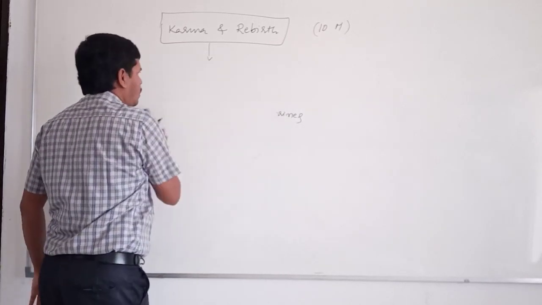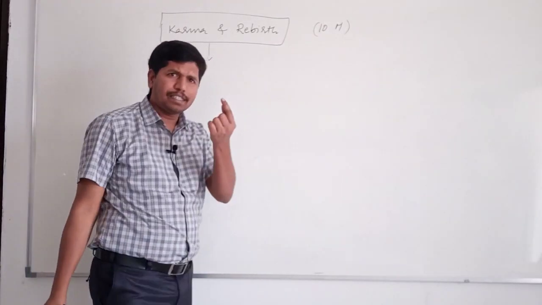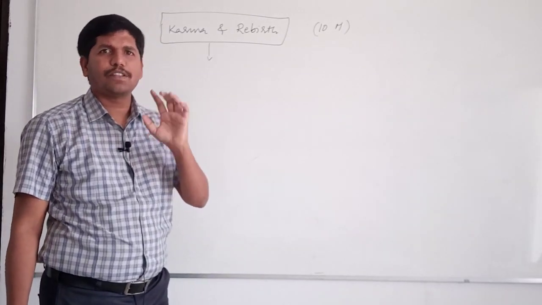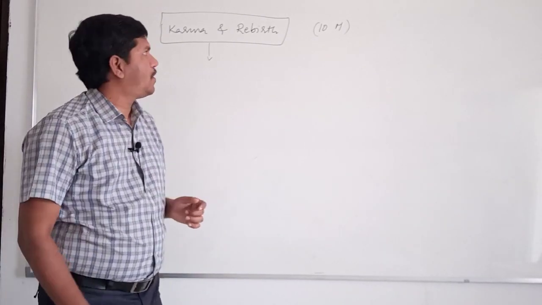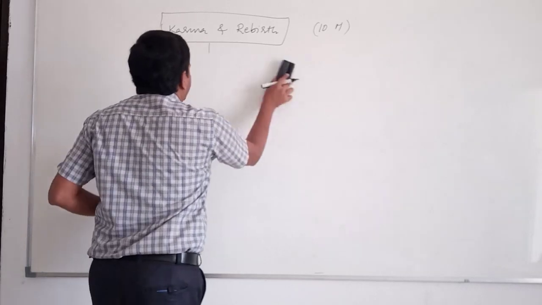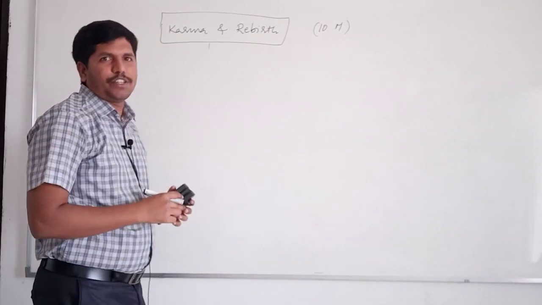Sometimes questions may be asked like this. Sometimes they will take a small point and ask a 10 marks question. In such circumstances, we must be in a position to answer that question.